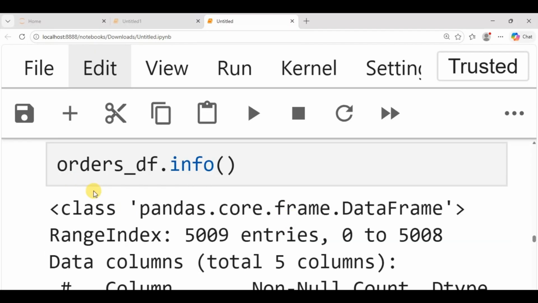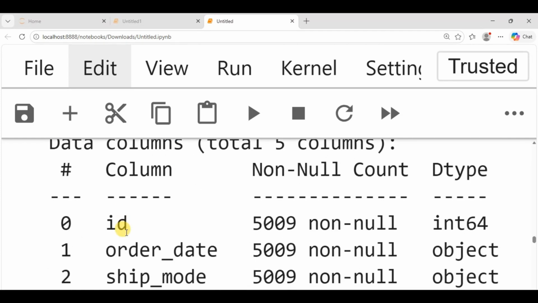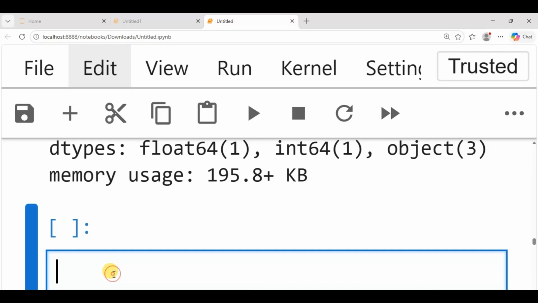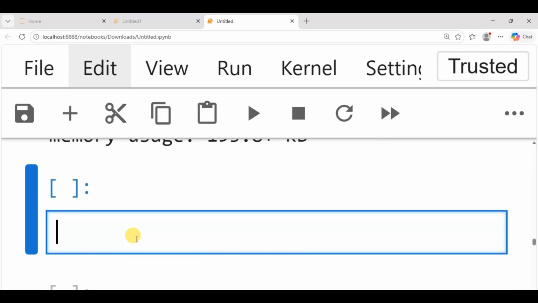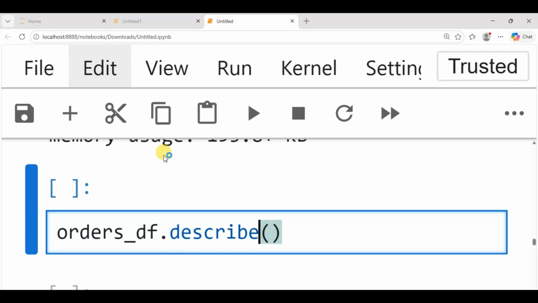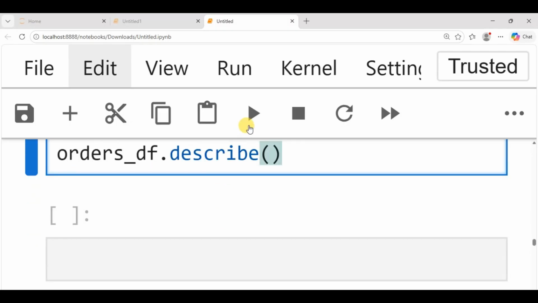Let's look at the next one. Let's use the function .describe. I would like to take out this head and change it to describe. What does .describe do? .describe gives you the statistical analysis of your data set.